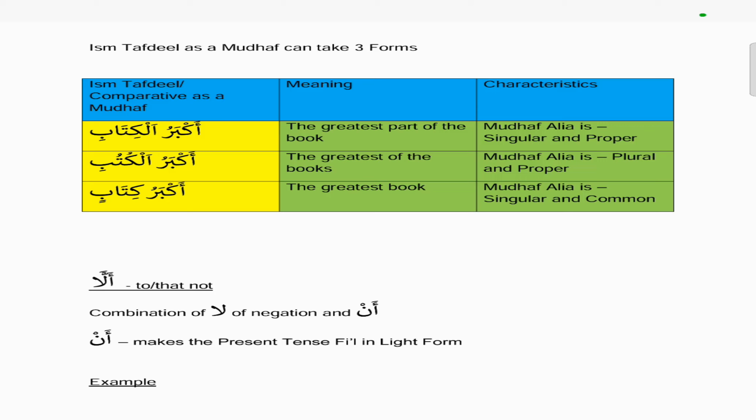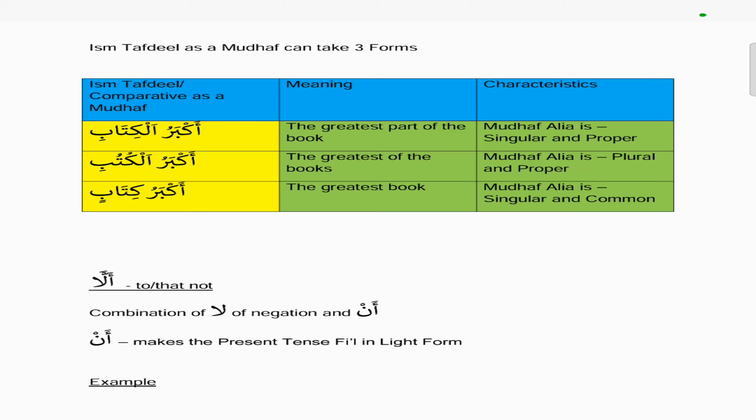But in the second example, we have akbarul kutubi, which means still the greatest, because in each case it will be the greatest, because the comparative akbaru is a mudaf, so automatically becomes a superlative. But in this case it's the greatest of the books, which is different from the first example, which is the greatest part of the book. This is because the mudaf ilay, kutubi, is plural, more than one, and it's proper because of the al. So when the mudaf ilay is plural and proper, then you get the meaning of the greatest of the books.